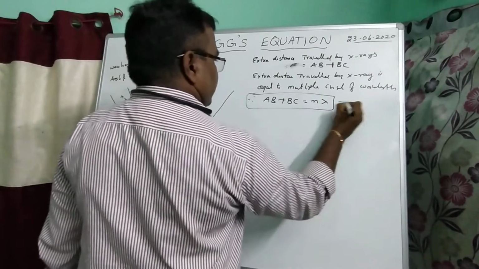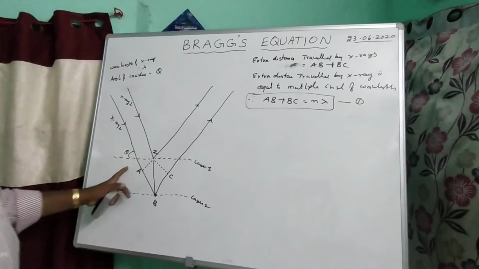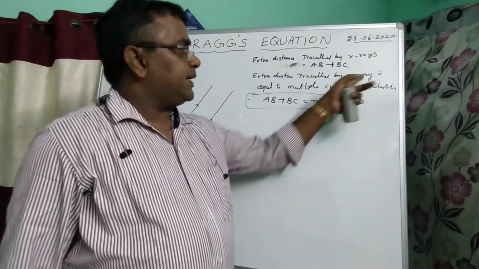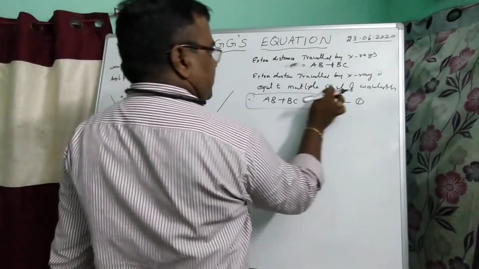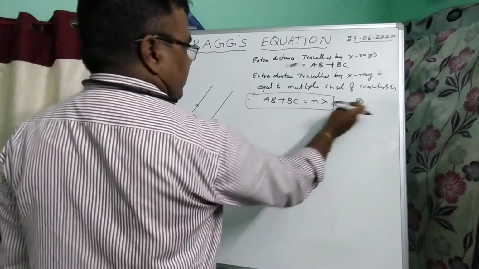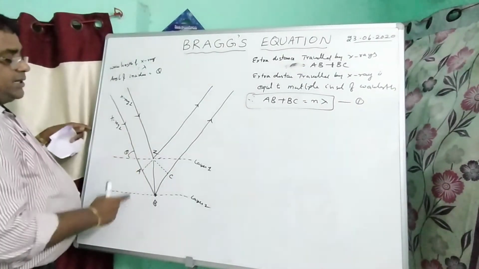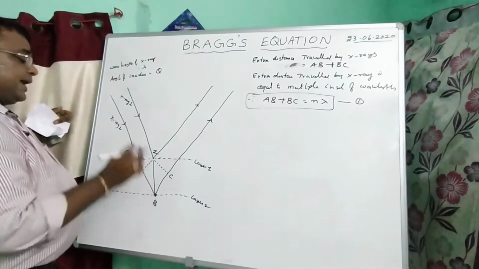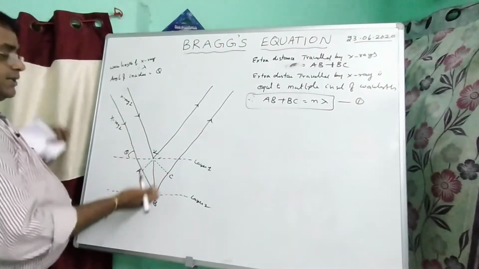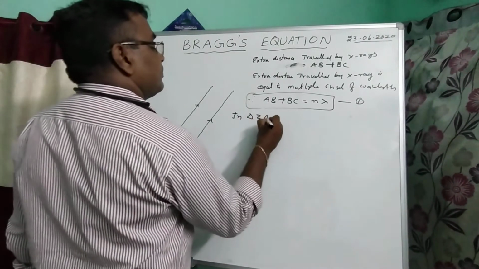This is equation 1. So in this diagram two triangles are formed. The first triangle is ZAB, the second is BCZ.